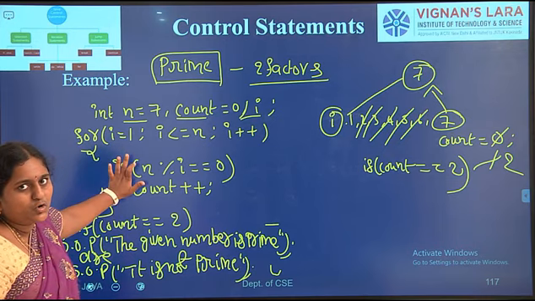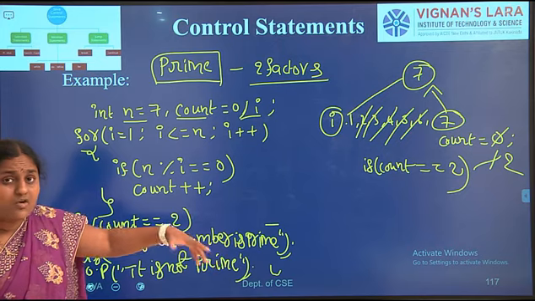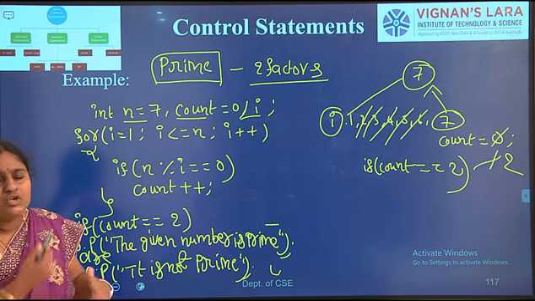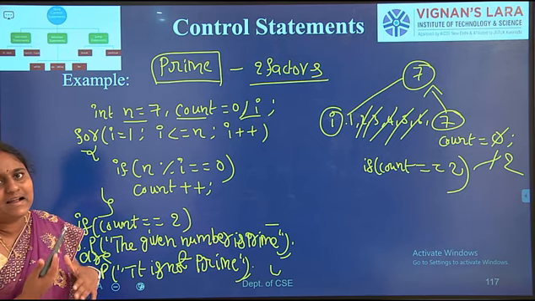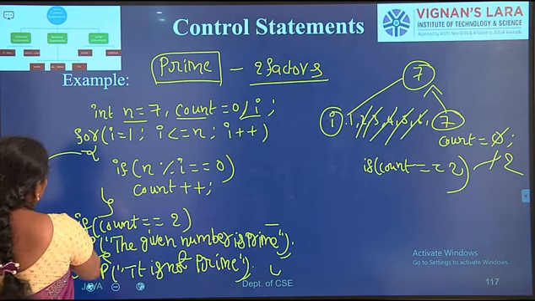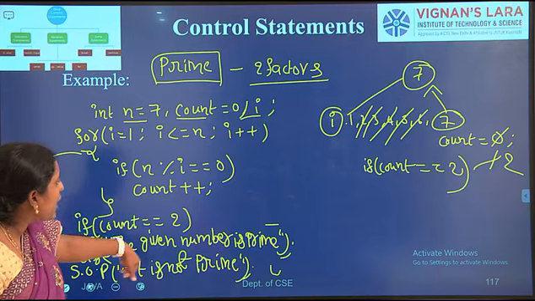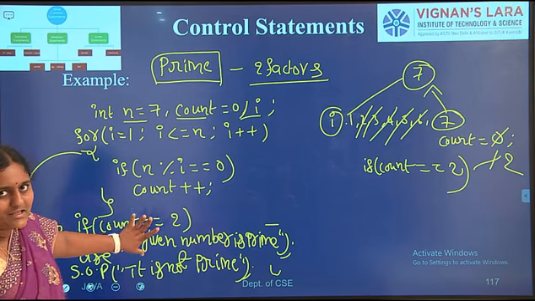I am using a for loop to check whether a given number is prime or not, because for is one type of looping statement. The loop iterates as long as the condition is true. If the condition becomes false, control passes to the next statement after the looping statements. Whatever statements are available after the for loop will be executed.